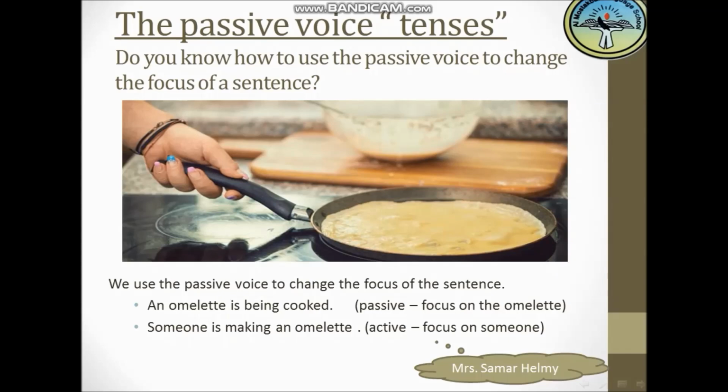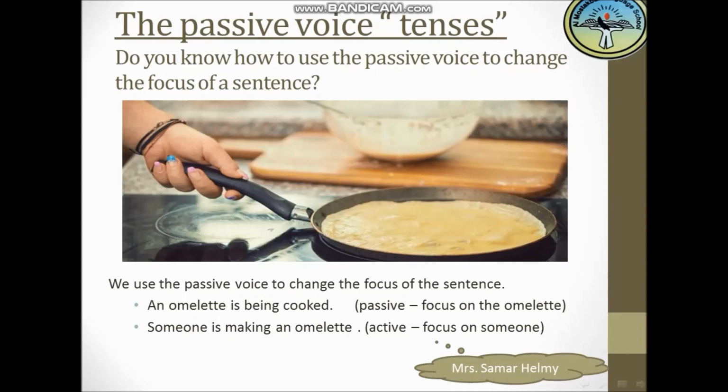So in the active one, the focus is on somebody. I don't know who somebody is, but the focus here is on somebody. In the first sentence, I focused on the omelette, but in the second one I care about this somebody.